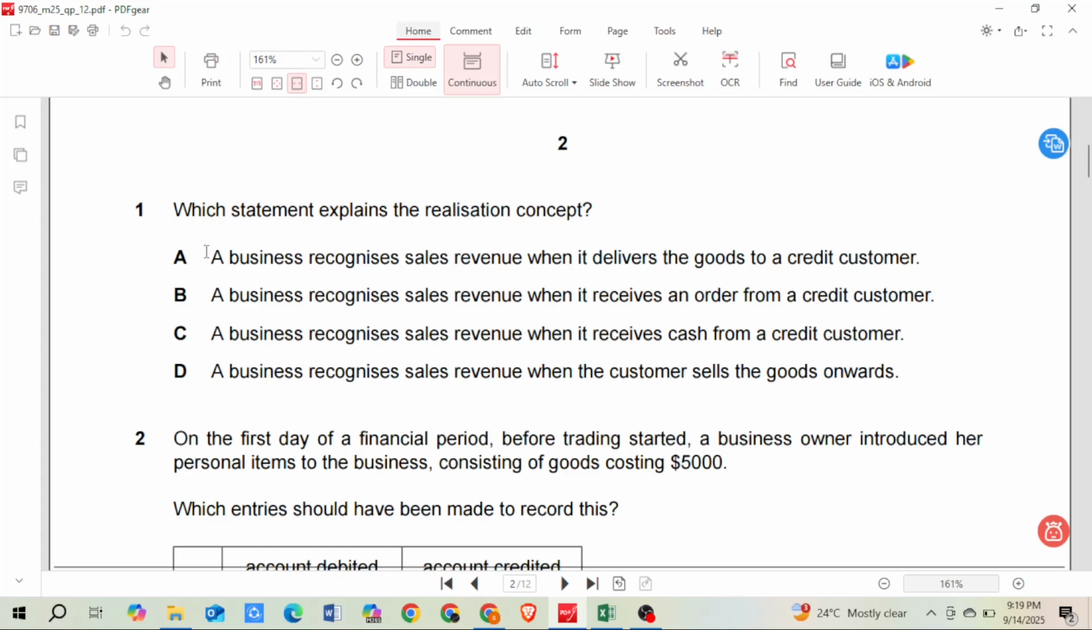Some of you may also consider B, but B is not the right option because here we just received an order and we have not executed the order yet. So just receiving an order is not realization. Once we sell this and it has been delivered to the customer, then your credit transaction is complete. In that case we say that this is realized.